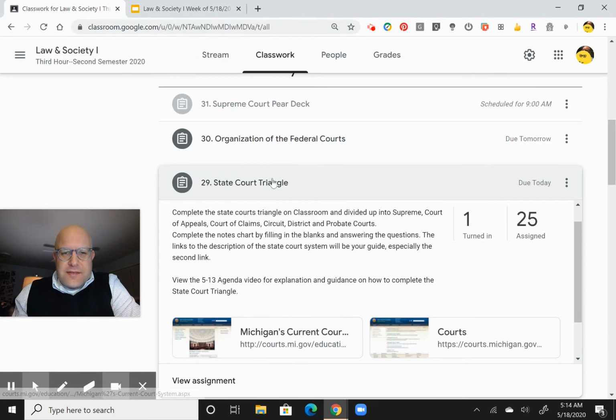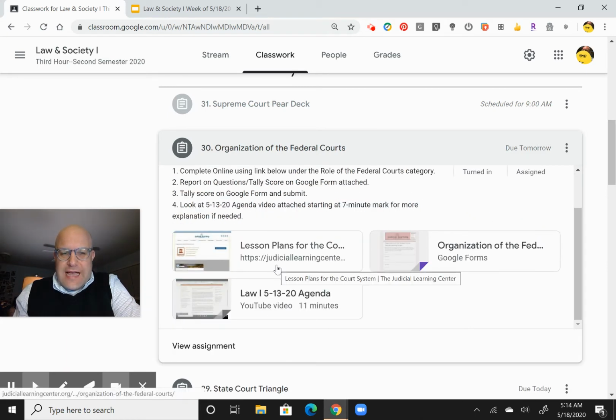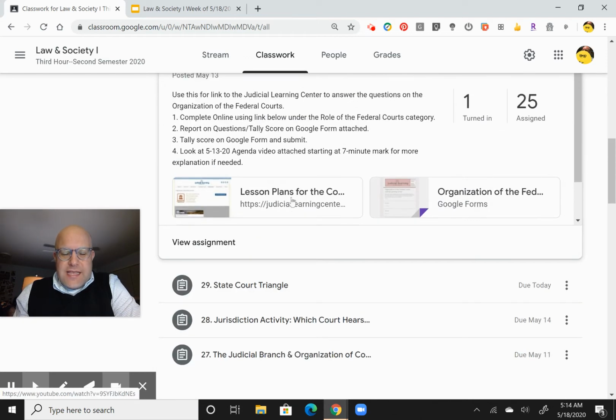And then the other, the Organization of Federal Courts web quest, we've done these. We did this once before in class, and basically you're tracking how you did. And again, I explained that on the agenda there.